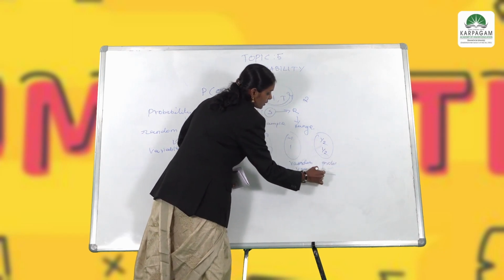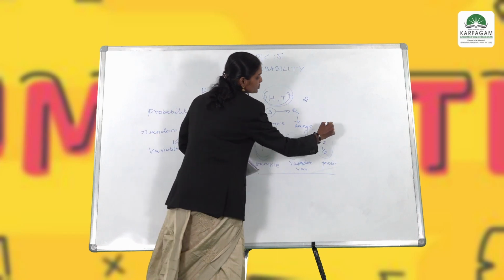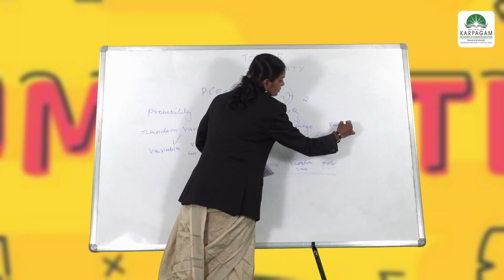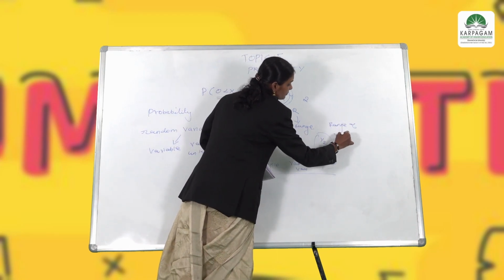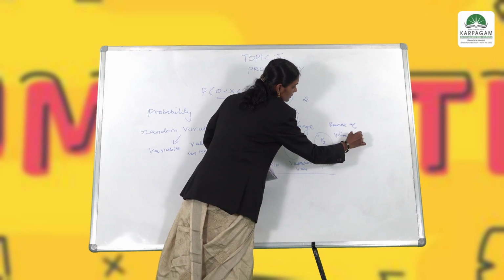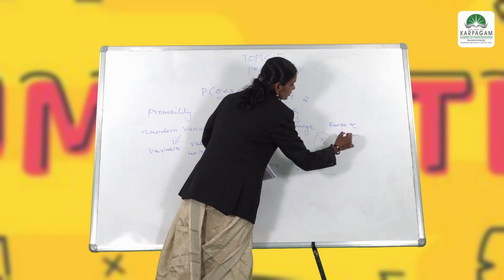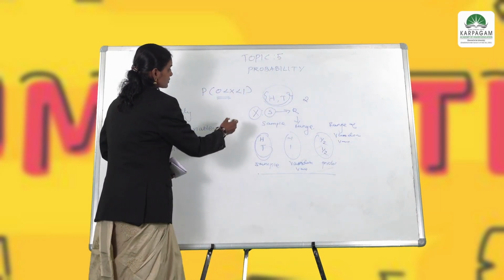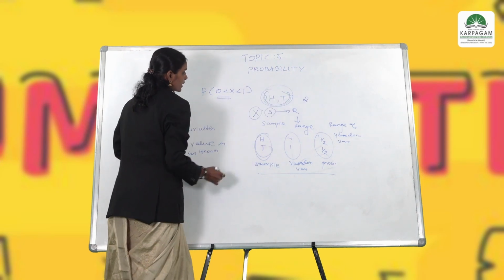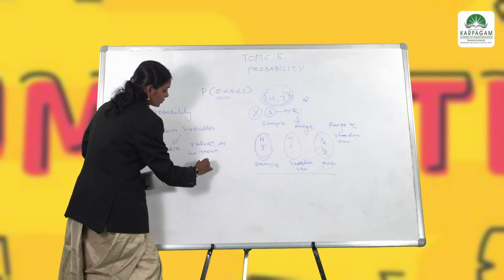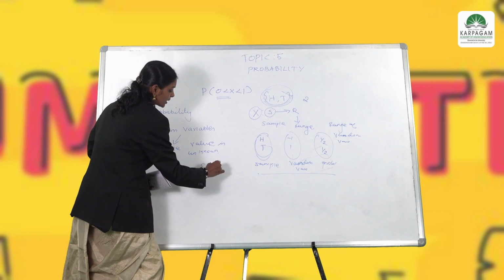The whole image stands for the range of the random variable. How is it defined? Consider the same example, h and t. When I toss a coin, we get only the possibilities h and t.